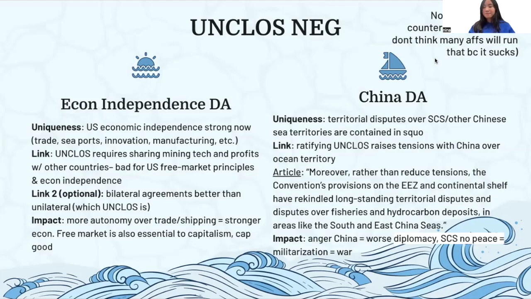And if that's confusing, to put it more simply, AF could run that it more regulates deep sea mining so we don't affect the environment as much, but AF could also run that it increases our ability to deep sea mine. It just depends on what they're going for. Honestly, it just depends on what evidence you cut for this because there's evidence for both out there. Cool.